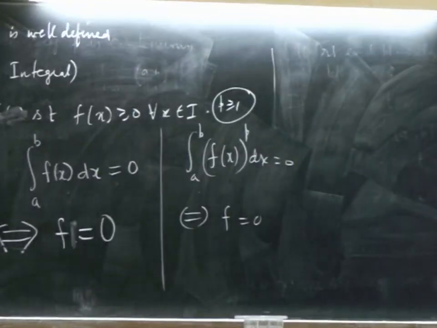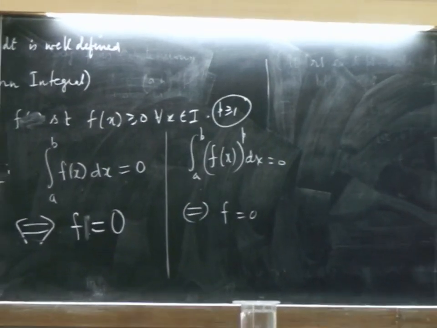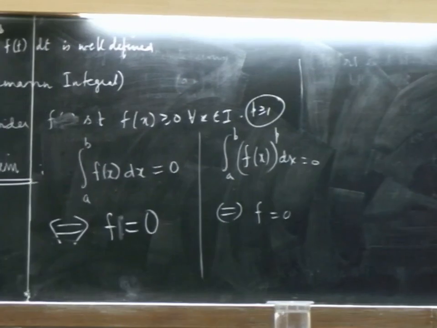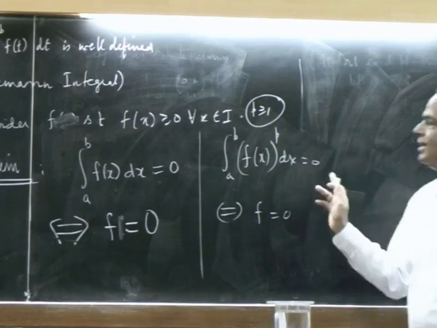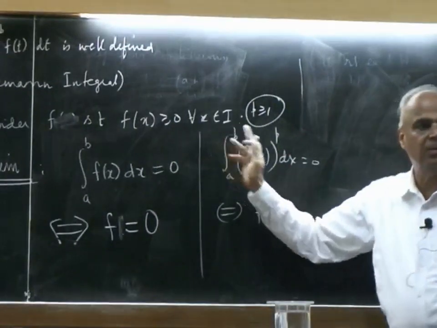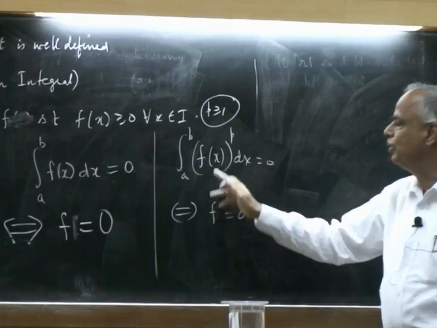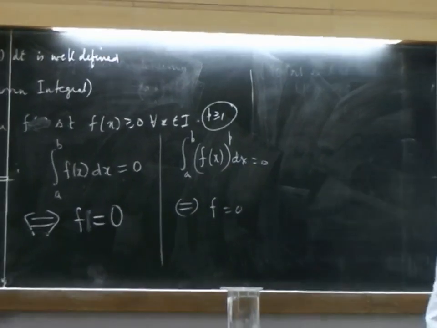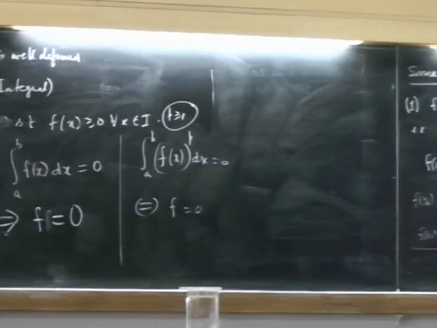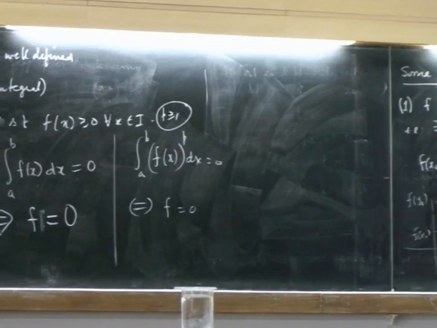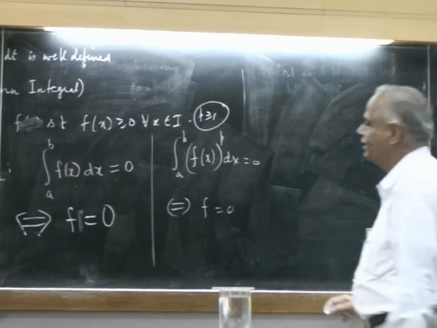So I can still say that because f(x) to the power of p is still non-negative and still continuous, and therefore I can call this g(x) dx. g(x) is non-negative, the integral of g(x) dx is 0 if and only if g(x) is 0, if and only if f(x) is 0. So this also we can study.